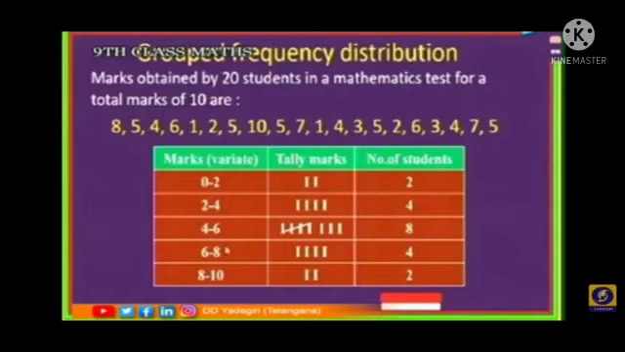We write tally marks. How many students in 0 to 2 marks? 2 members. Again 4 members. Again 8 members. Again 4 members. Again 2 members. You can write the tally marks.